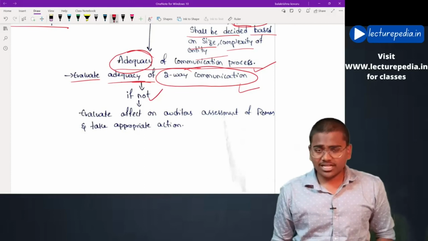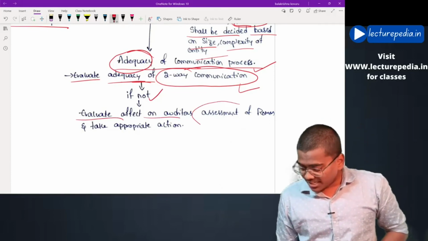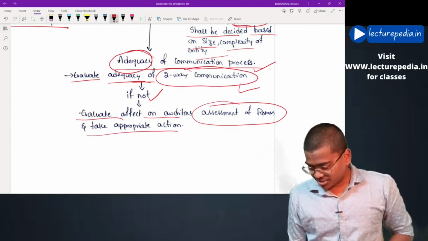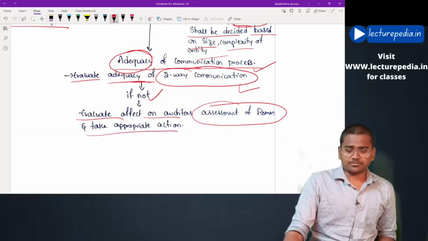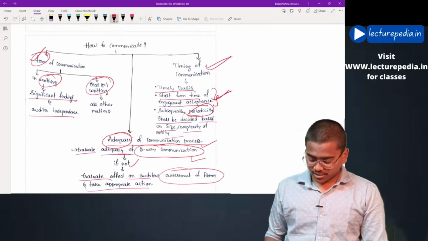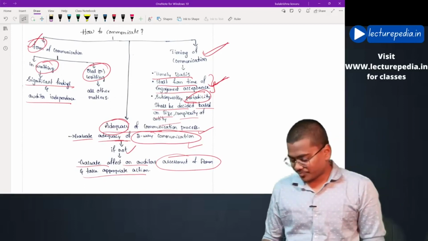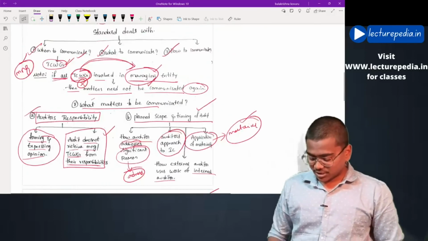If there is no adequate two-way communication, then evaluate the effect on the auditor's assessment of risk of material misstatement and take appropriate action. This has to be the action that the auditor takes in case the auditor feels that there is no effective two-way communication. Okay, by this, SA 260 is completed.